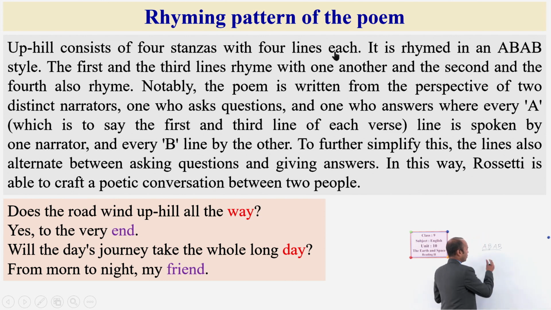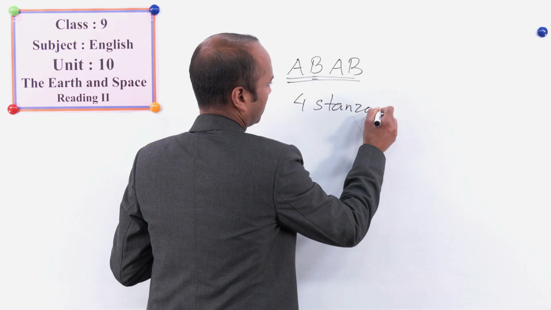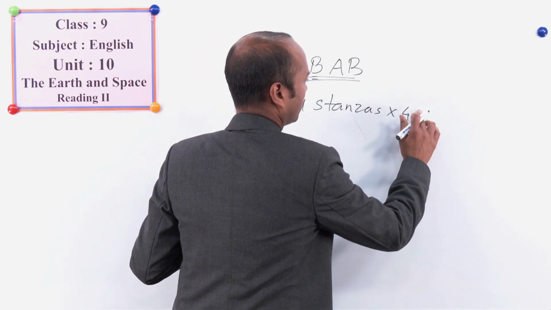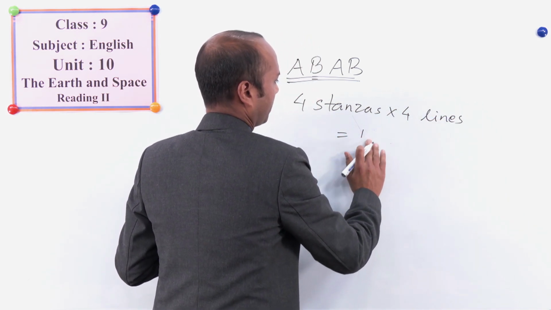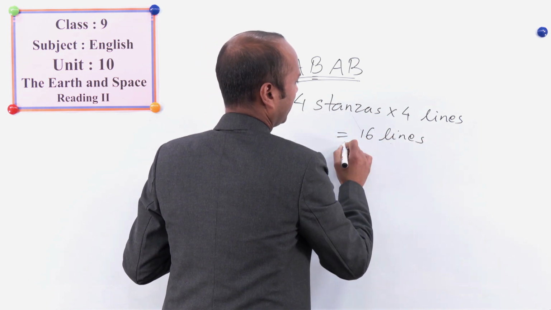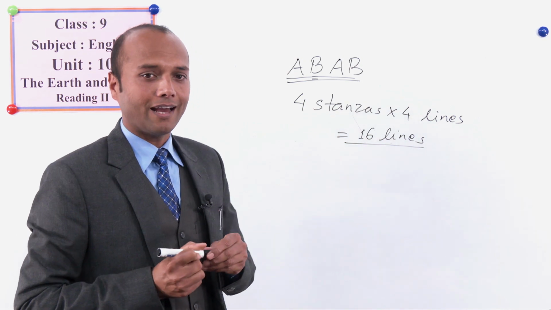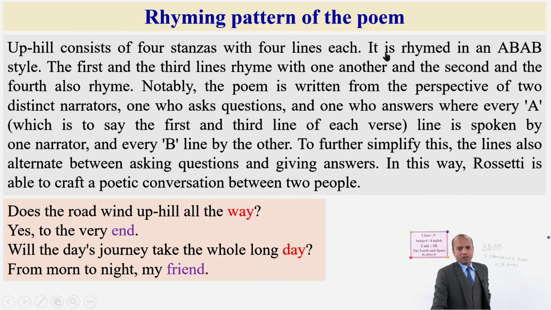Means 4 stanzas into 4 lines. Altogether, there are 16 lines, 4 stanzas having 4 lines each. It is rhymed in A, B, A, B. Way is A, end is B, day is A, friend is B. In this way, every stanza is written following this pattern. Okay, scheme A, B, A, B style.